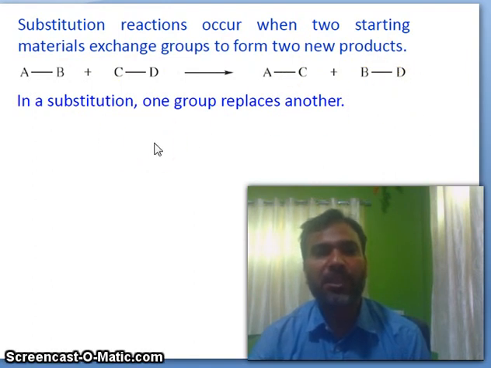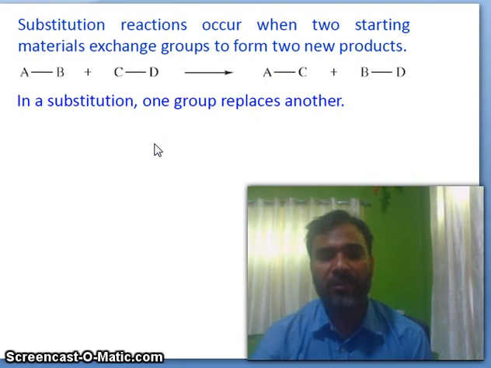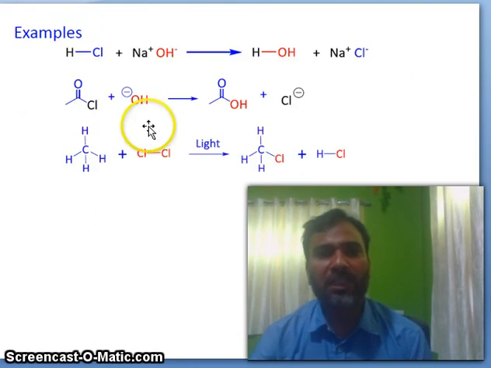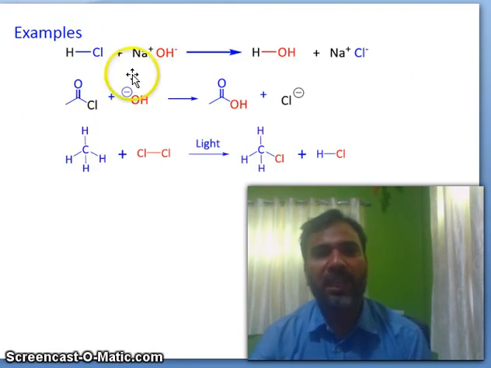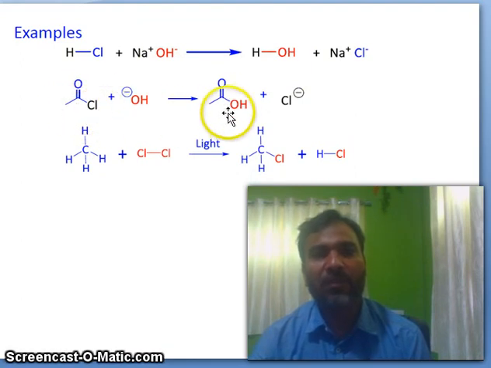In a substitution, one group replaces another. Now these are examples. You see HCl in the presence of sodium hydroxide, giving water and sodium chloride. This OH minus reacts on this substrate, acyl chloride, forming acid. So what happened here? This Cl is replaced with the OH.